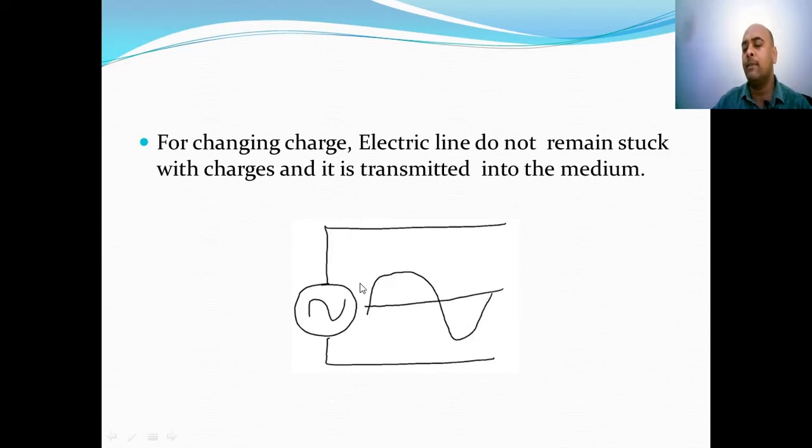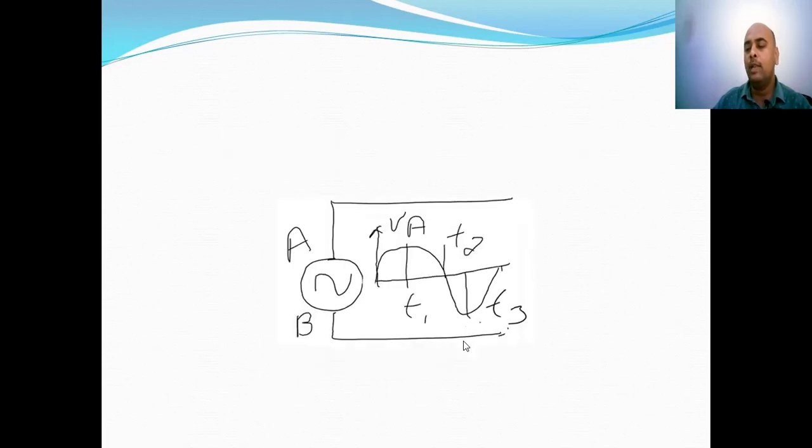That is, at some point it is maximum positive, at some another point it is maximum negative. So let us suppose this is the situation. Here is a conductor. We have connected a voltage source. This end we say is A, this end we say is B, and this is the amplitude of the applied signal.